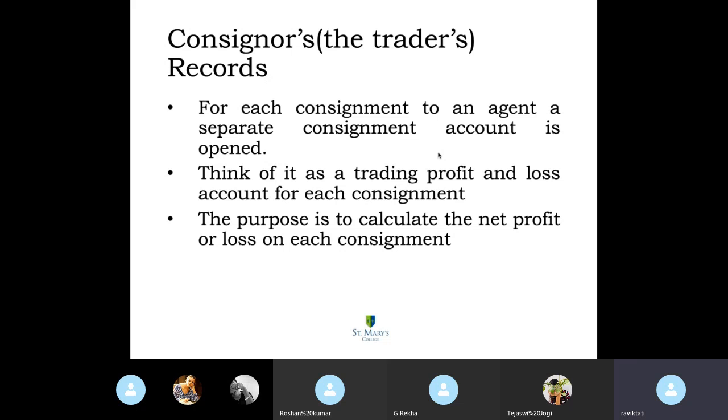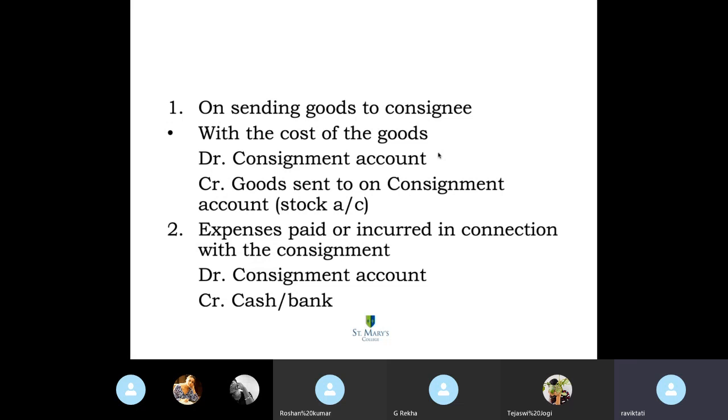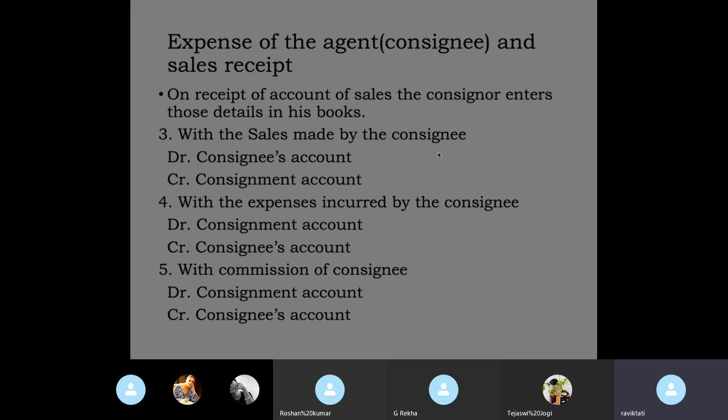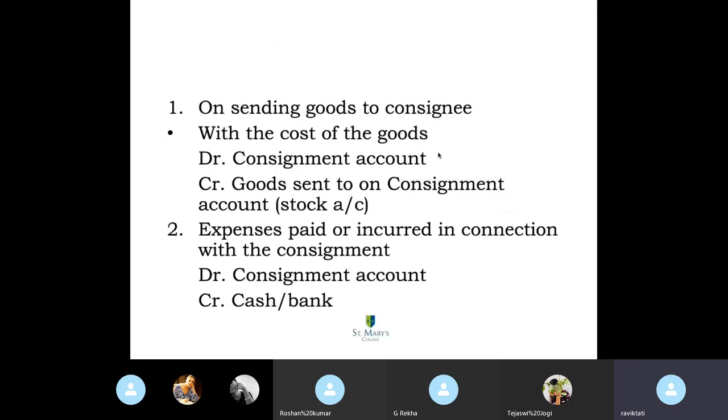On sending goods to the consignee, what is the entry that you make? Consignment account is debited, goods sent on consignment is credited. And for the expenses paid or incurred in connection with the consignment, consignment account is debited, cash or bank account is credited. And expenses of the agent.